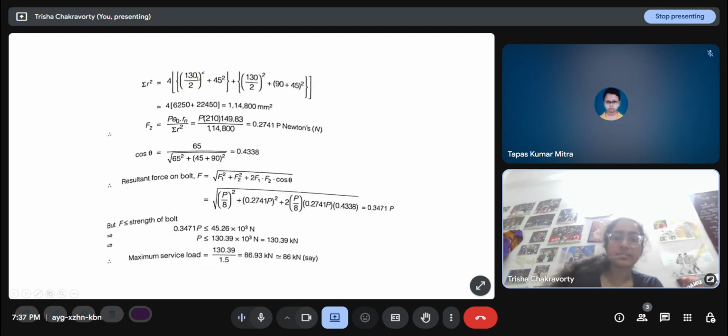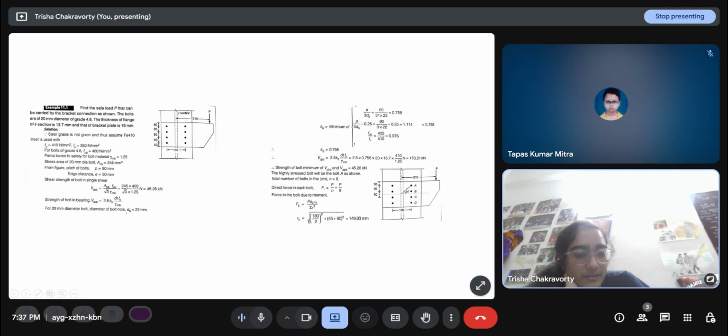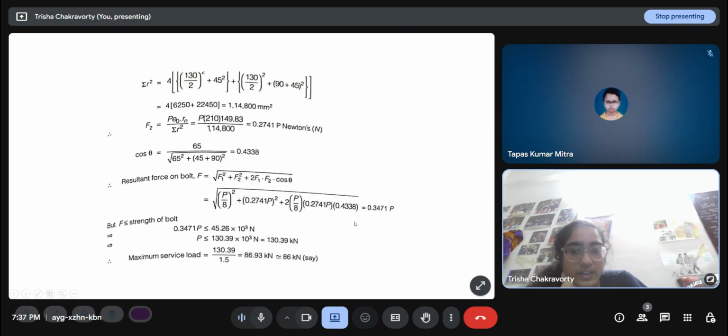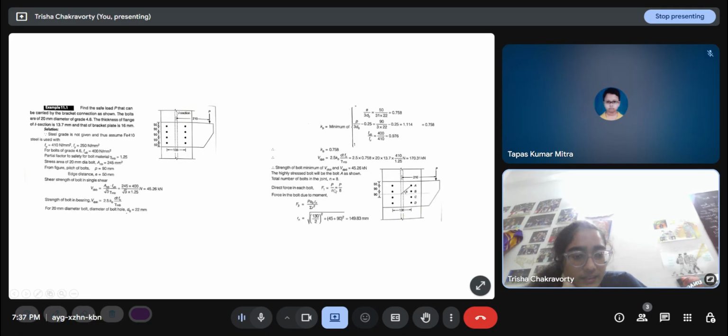Yes, 65 square by 45 square. So there are 4 bolts of two types each. So the sigma r square is 4 into this plus 4 into this. And here F2, the most critical one, will be the one which is farthest away. So for this distance R I have to consider 149 into 8.83, and I get this, and I get the cos theta also.